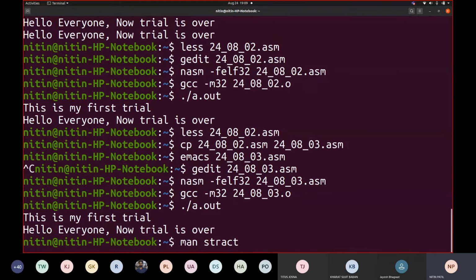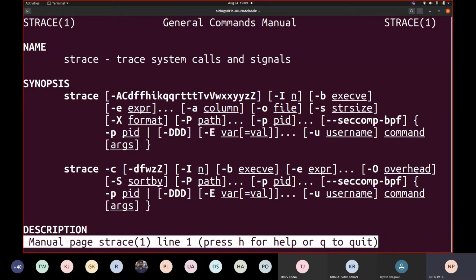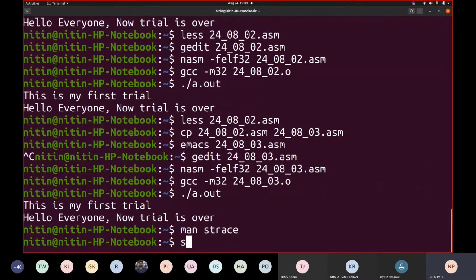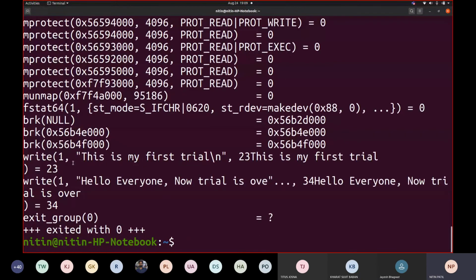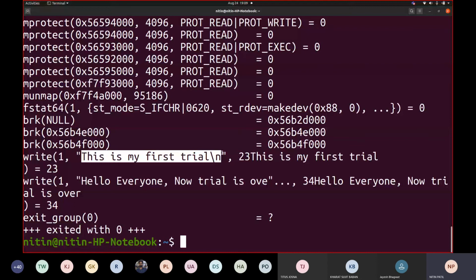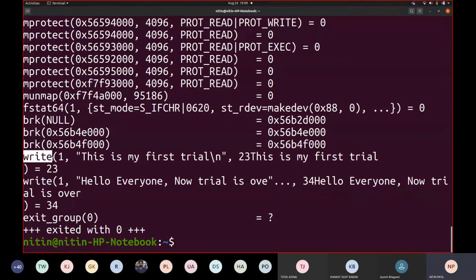You can note it down. Strace. This strace traces the system calls and signals. So if I write strace and a dot out, every printf that you write, this is my printf, correct? It is replaced by a write call, the write system call. We'll be talking about it later. Every printf or every message that you use inside a print function of a programming language is internally converted to a system call called write, and it talks only about how many characters are to be printed.